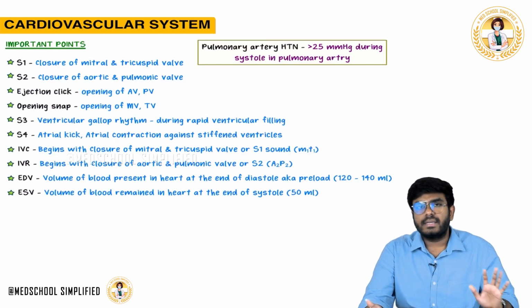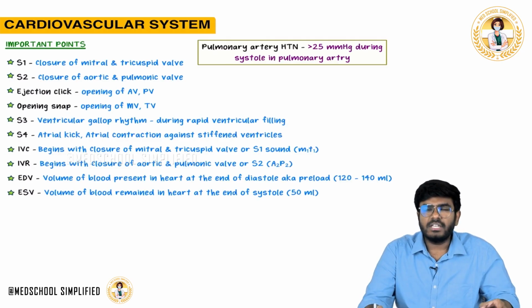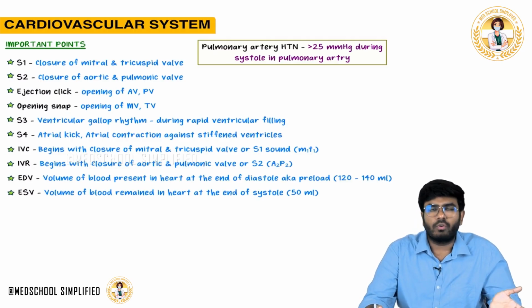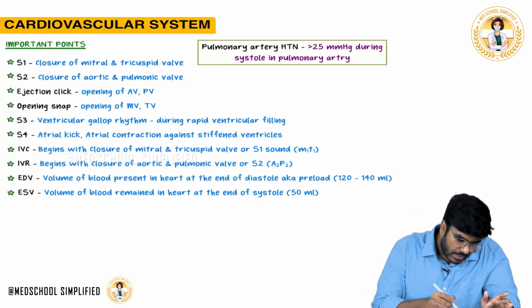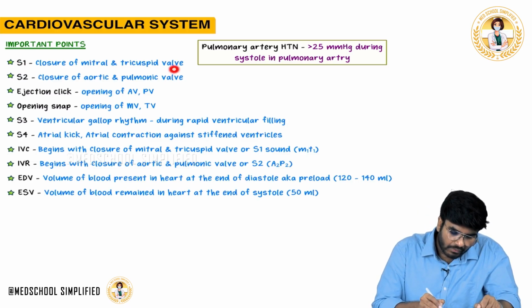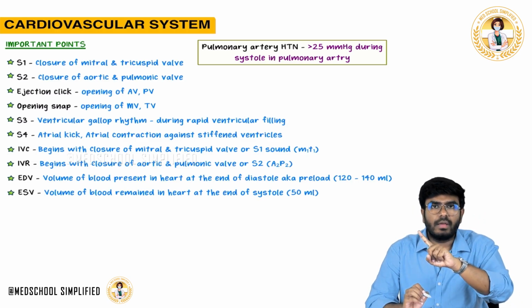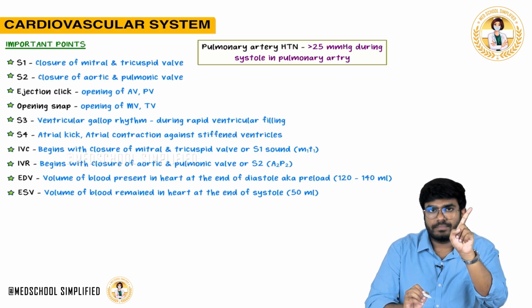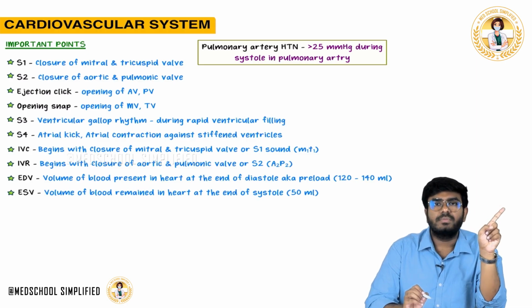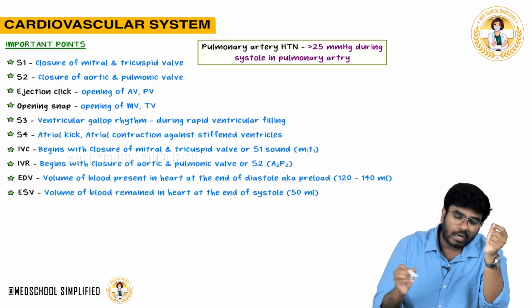Now after this, let's directly discuss the important points, guys. We have already discussed most of these, but a few important points remain. What is the end-diastolic volume and systolic volume? We'll discuss that now. S1 heart sound is due to closure of the mitral valve and tricuspid valve. During isovolumetric contraction, the atrioventricular valves, the mitral valve and tricuspid valve, close in the beginning, and that causes S1 heart sound.